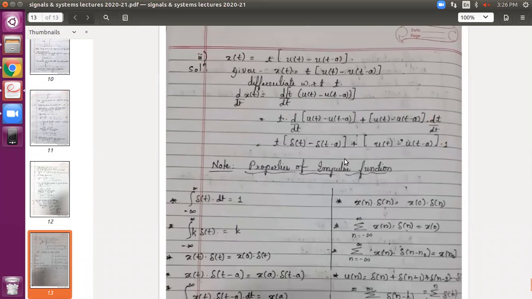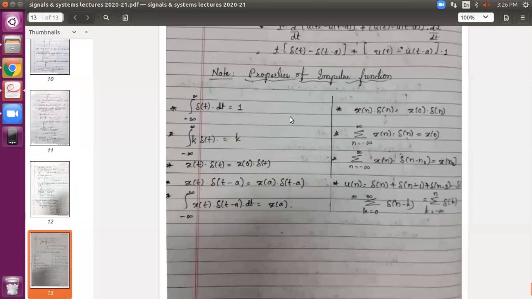Below you can see I have listed a few properties of the impulse function. Just list these properties for now. As we learn the concepts, whenever required, I will make use of these properties, and I will make sure that you understand them. I forgot one more thing here.